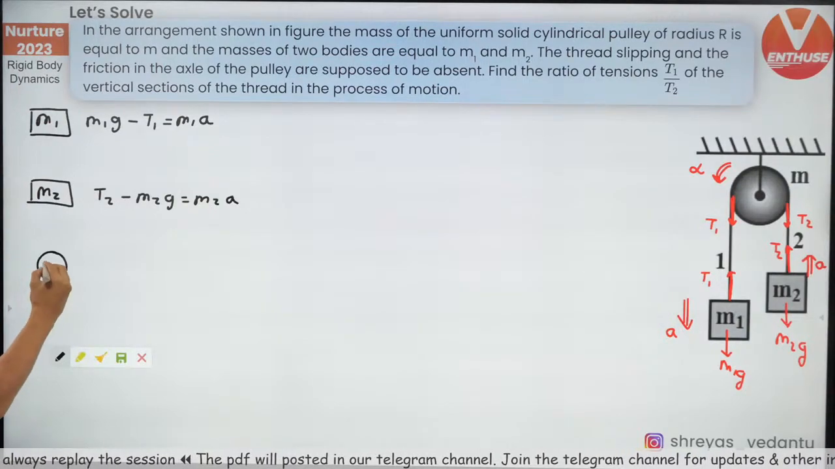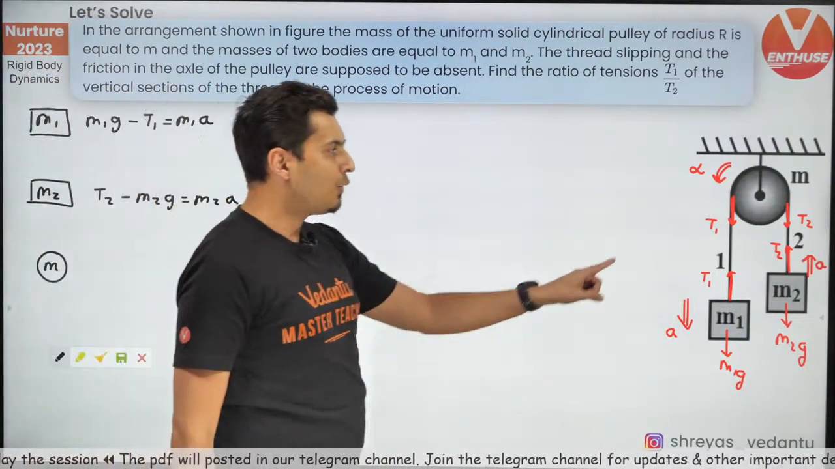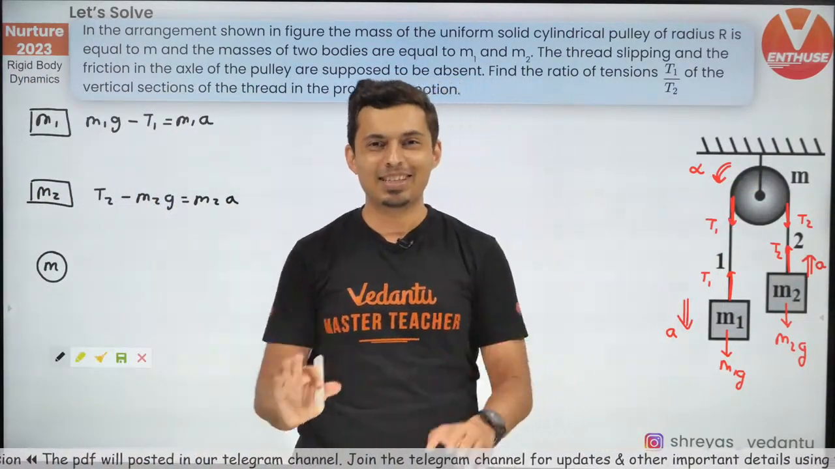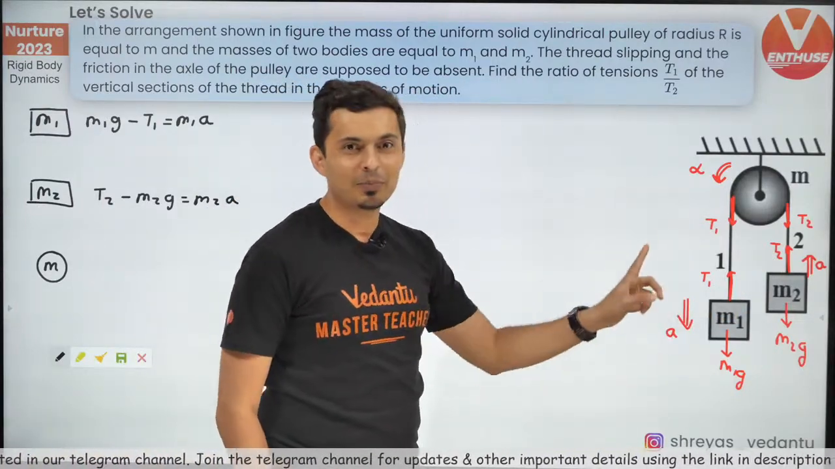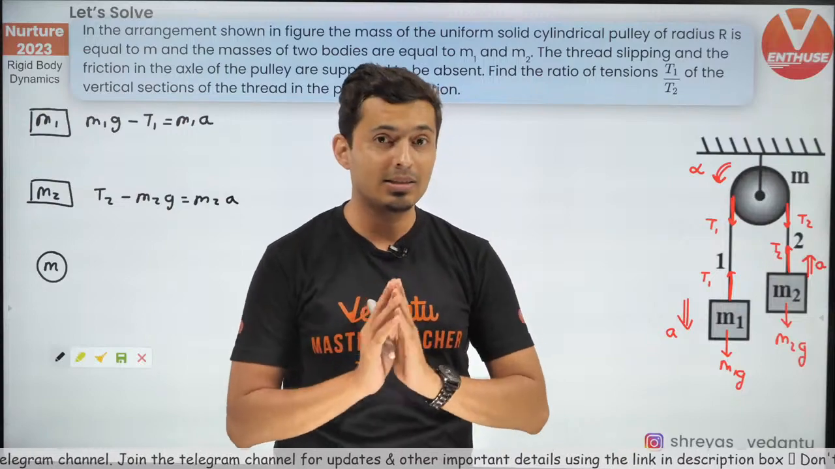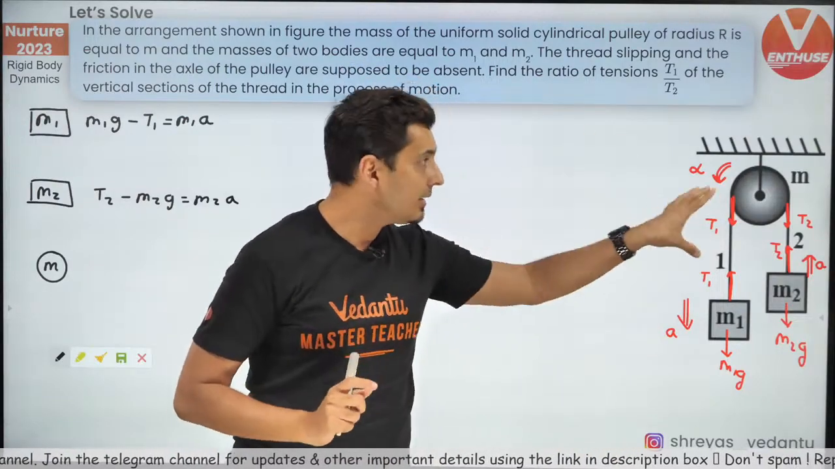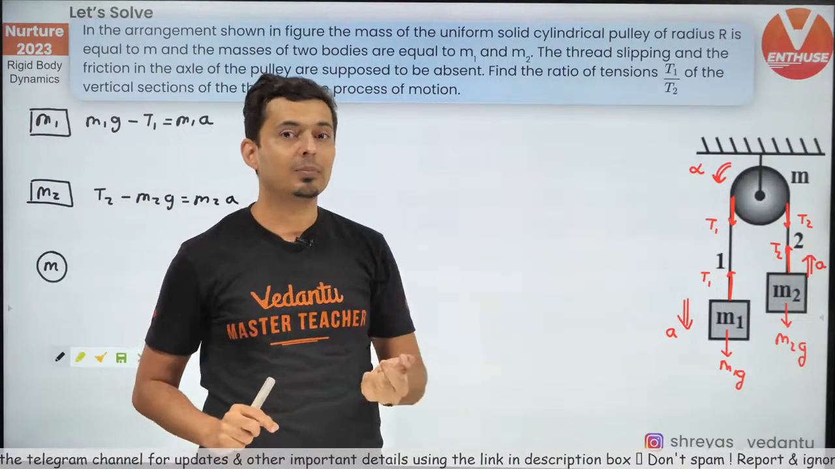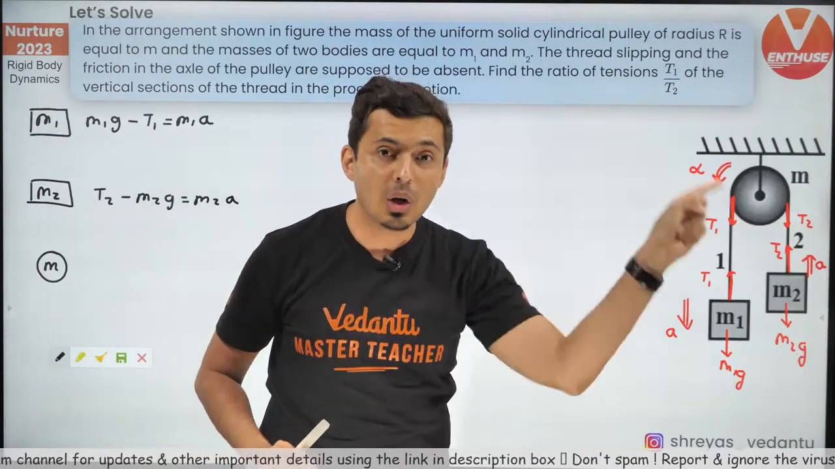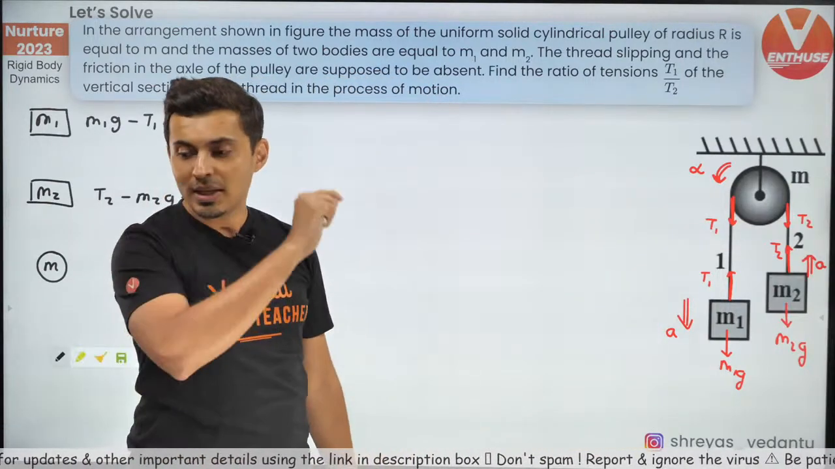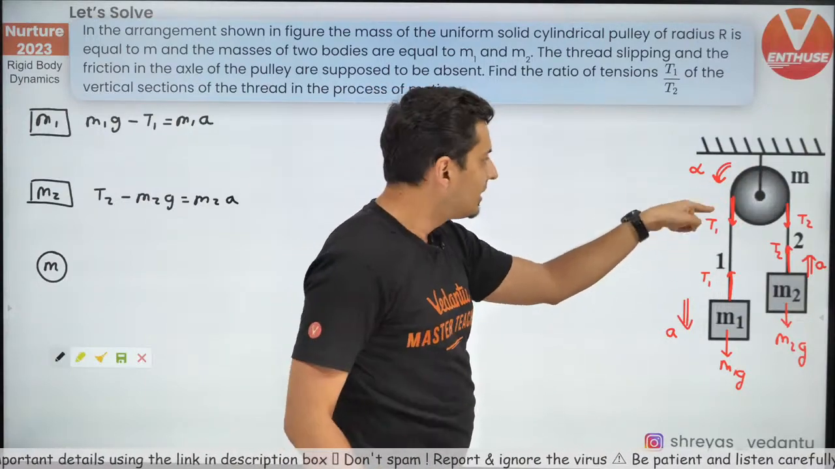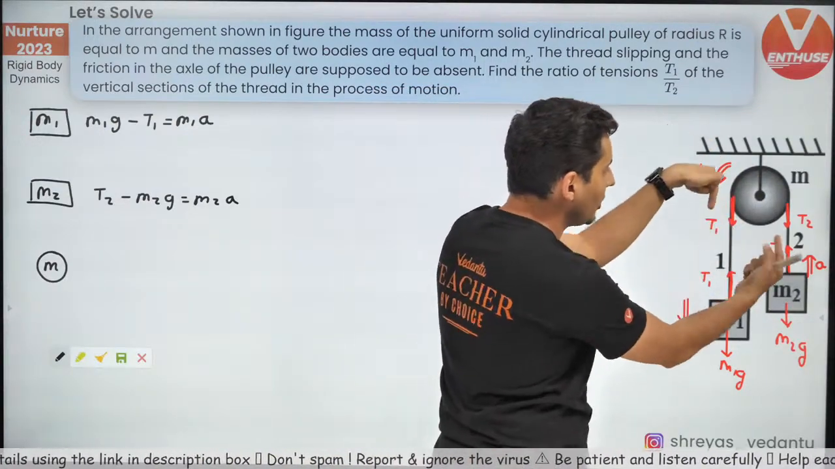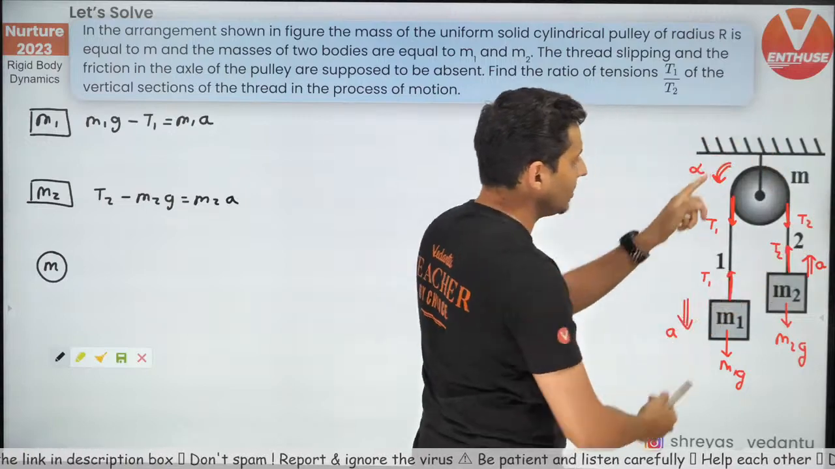Similarly, for that pulley of mass M, you will not write F is Ma. See, these two masses were moving up and down. So that's why you'll use linear equations, F is Ma. That pulley is not moving up and down, it is rotating. Hence, you will use torque is I alpha. So now think, there is a torque which is causing that acceleration. T1 is causing positive torque, T2 is causing negative torque.